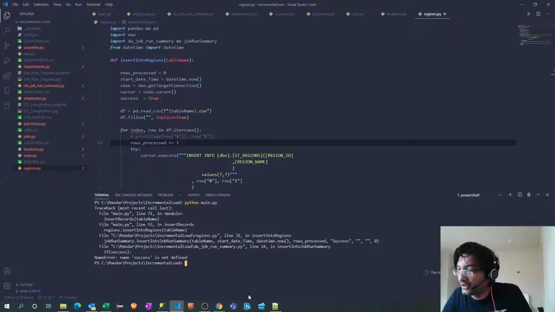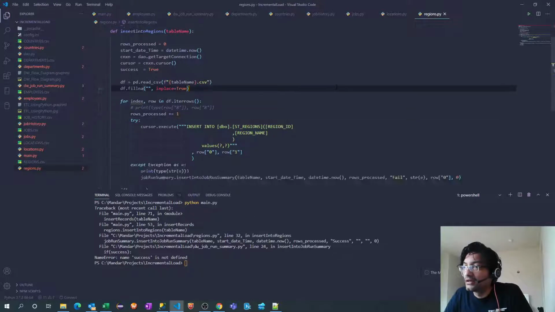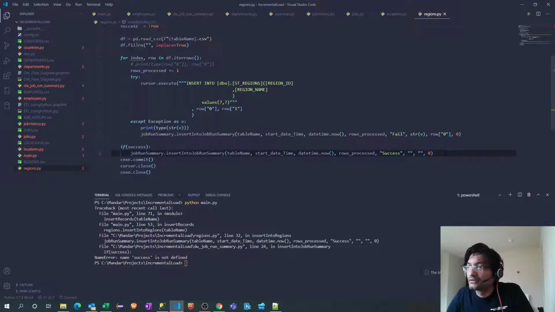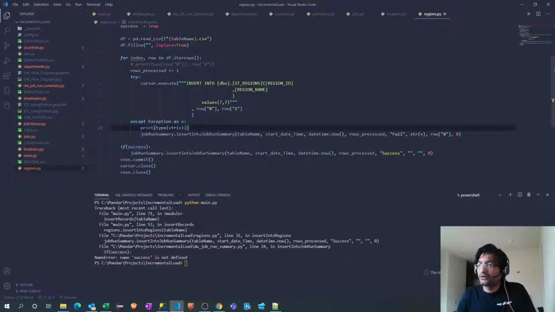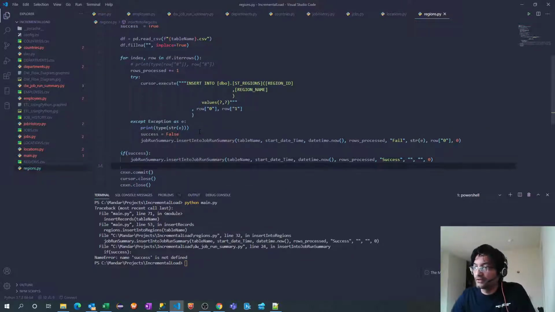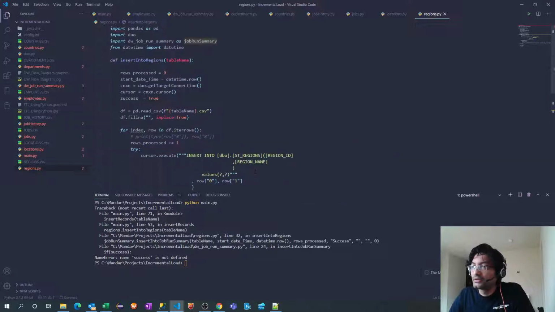Okay, it failed. Why did it fail? If success, in which table job regions.py. I forgot this one, false. Another thing it's saying is job run summary.